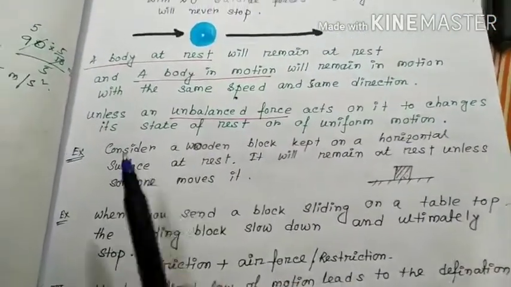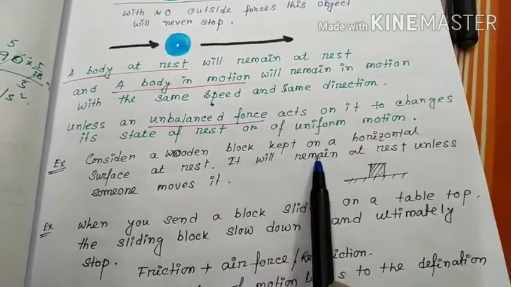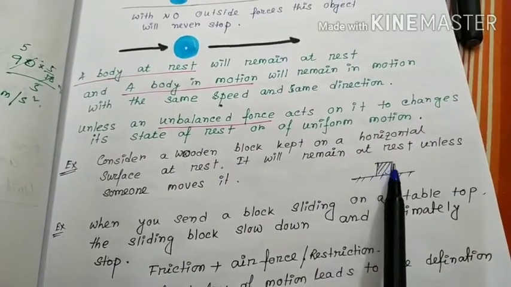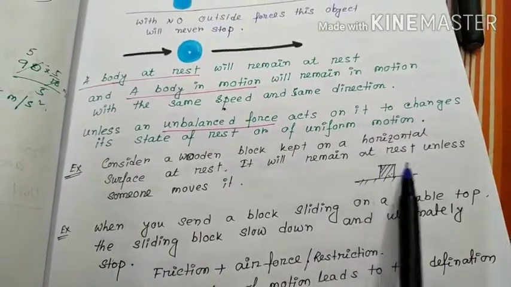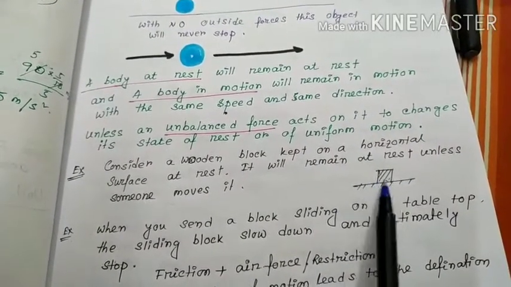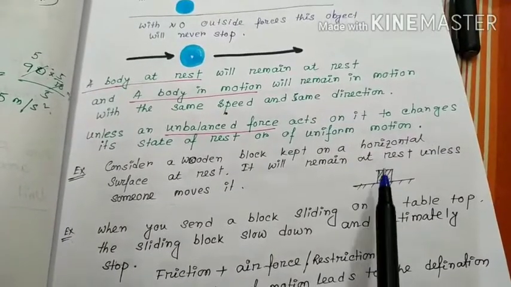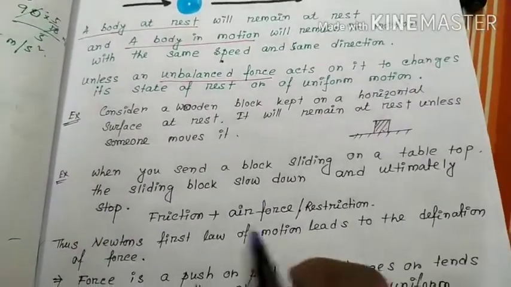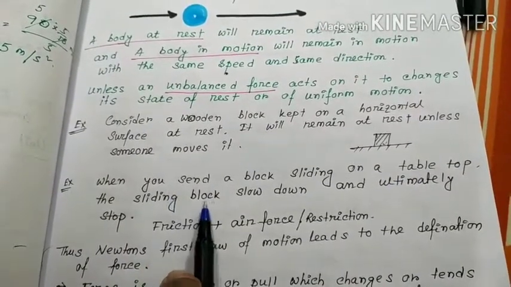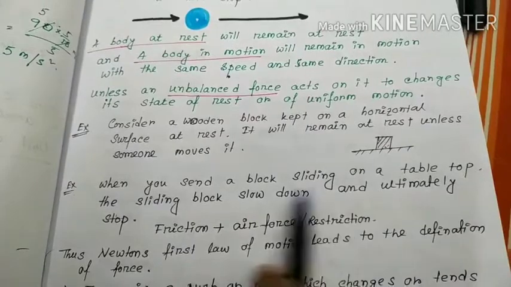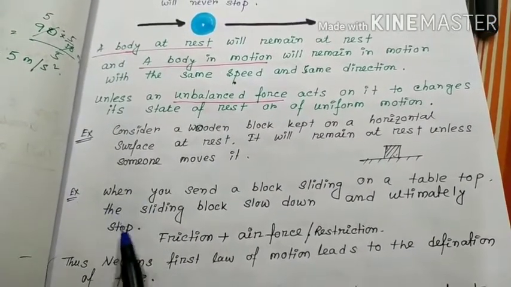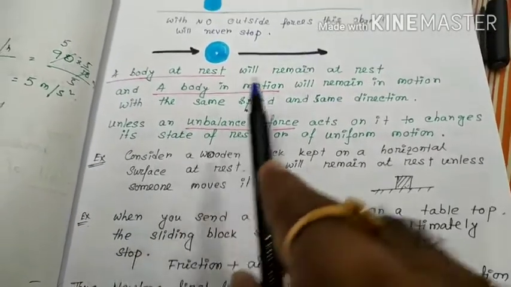Clear? Consider a wooden block kept on a horizontal surface at rest. It will remain at rest unless someone moves it. Until we apply any force, it will be at rest. When you send a block sliding on a tabletop, the sliding block slows down and ultimately stops. Why? Does it not follow Newton's first law?